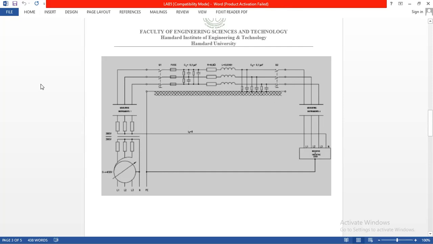Okay, further moving towards the next aspect of the power transmission line, the utility provides the supply in the form of L1, L2, L3, neutral, and potentially earth at this PE. So in the lab we call it a CE, but it's a PE, potentially earth. Further, the variac is connected to change the values from 0 to 440. In between, you can set the voltage to provide the supply.